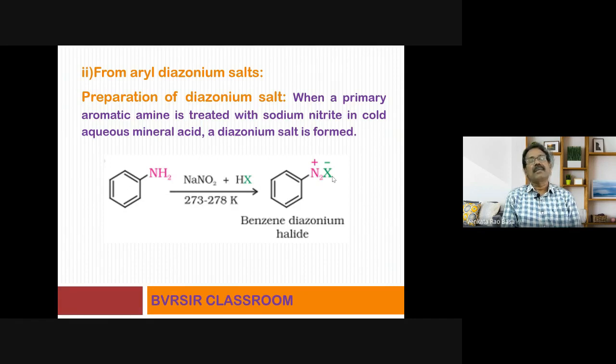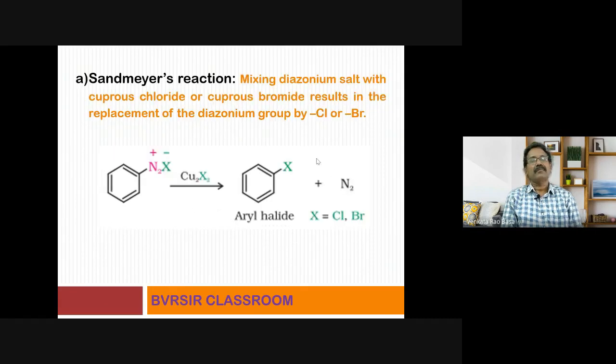In the second step, that benzene diazonium chloride can be converted into that aryl halide conveniently by making use of at least two different named reactions like Sandmeyer reaction and Gattermann reaction. I'll explain what are those reactions in detail. You see this Sandmeyer's reaction. What we are doing in Sandmeyer's reaction?